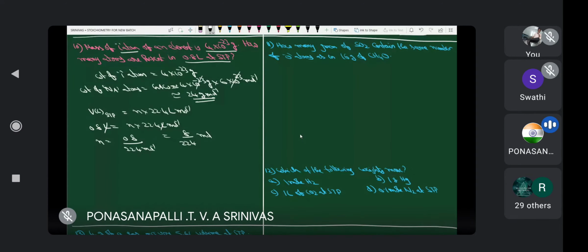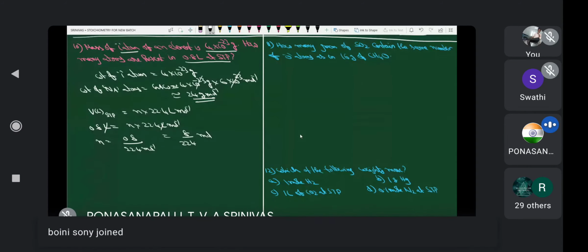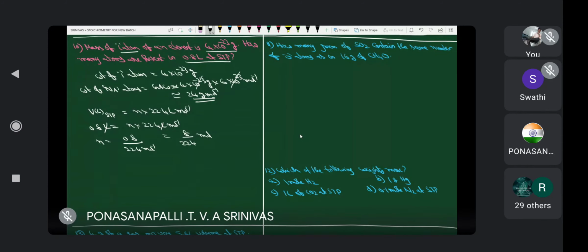Now, is there any cancellation? 8 2s are 16, 4, 56 are 28. Therefore, 1 by 28 mole. How much? 1 by 28 mole. This is the number of moles.